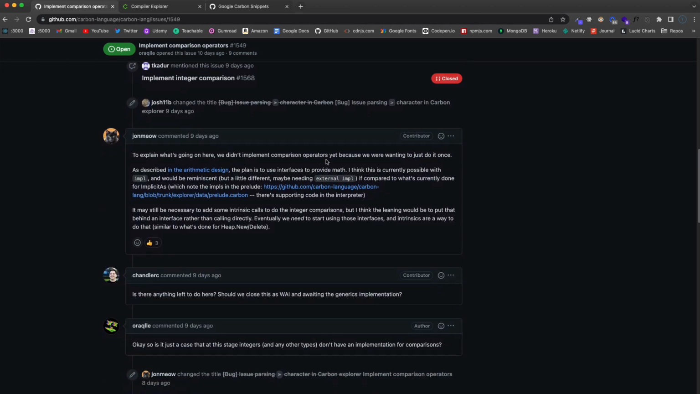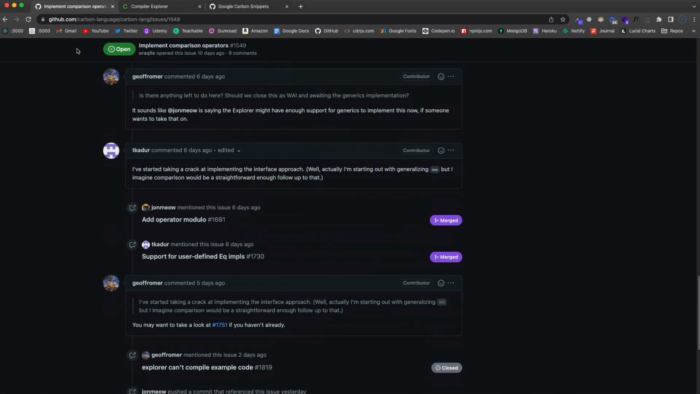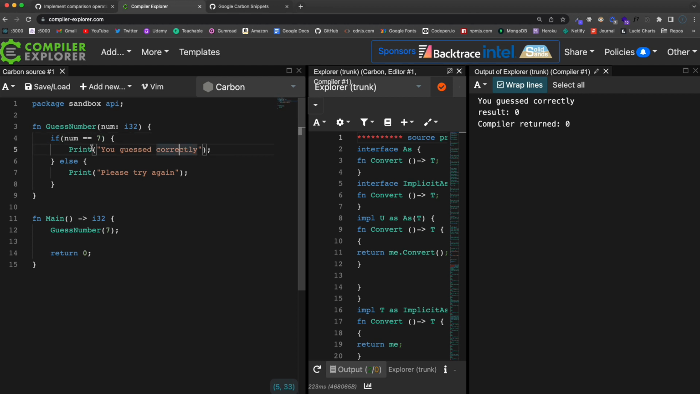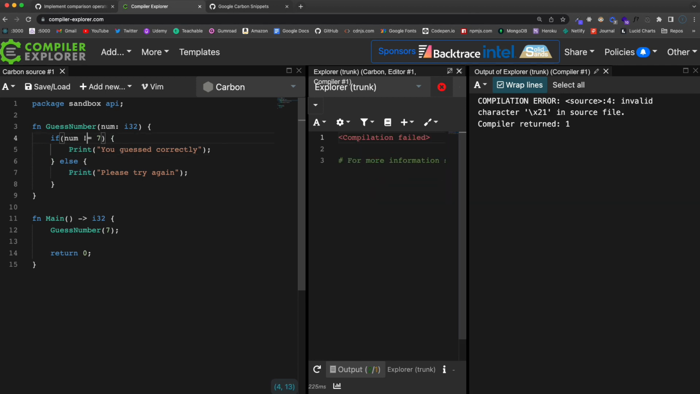So we didn't implement comparison operators yet because we were wanting to do it just once. Okay, and you can look through this if you want, but basically we can't use these comparisons. We can't do less than, greater than, or greater than or equal to. We're going to get these errors. So that's why I did just the equals here. Okay. Yeah. So if else, pretty simple, but again, you just can't use the greater than or less than, or even the not equal to. I think we get the same type of error if we do that.